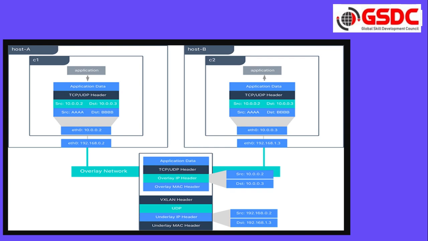On the right-hand side, host B, when the packet reaches ETH0, it has the details of the inner subnet where the container is launched. With the help of this overlay IP header, it will understand that it has to pass the traffic to this C2 container. Even if host B has multiple containers, with the help of the overlay IP header, the host will understand that it has to pass the traffic to this C2 container.